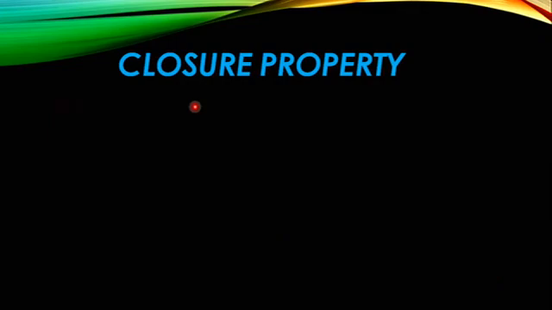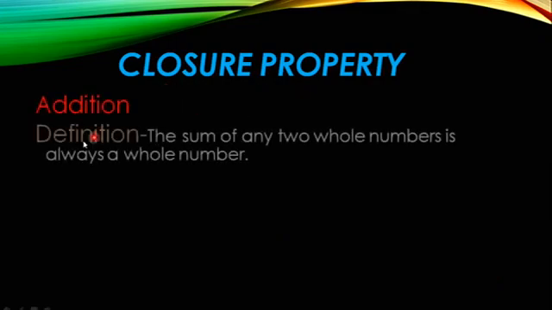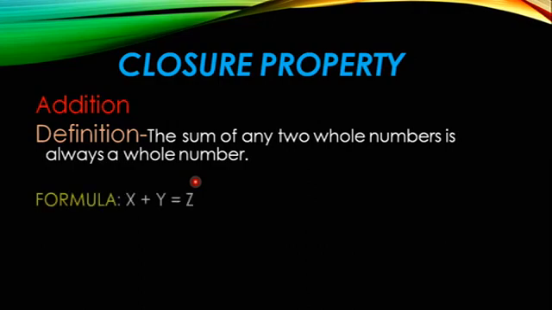One by one we will see under the closure property. First we will see addition. Closure property, addition: the sum of any 2 whole numbers is always a whole number. That means if you take any 2 whole numbers and add them, the sum, meaning the answer, will be a whole number only. Let us see with an example. See here, x plus y, think of x and y as whole numbers.